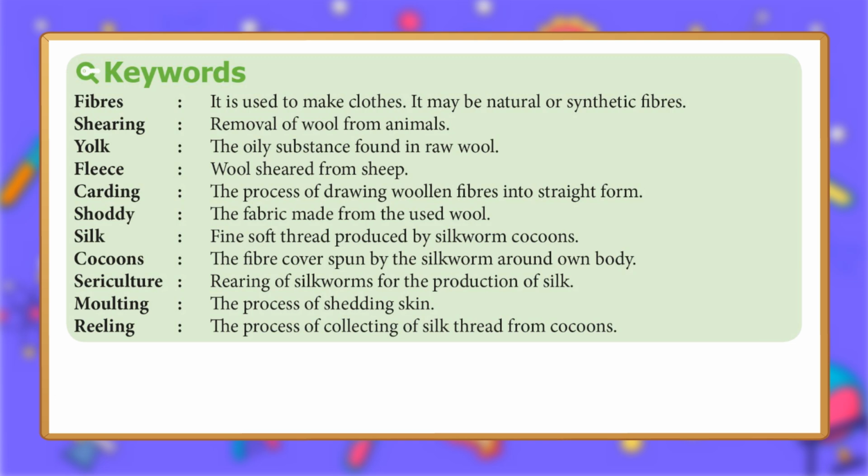Silk. Fine soft thread produced by silkworm cocoons. Cocoons. The fiber cover spun by the silkworm around its own body. Sericulture. Rearing of silkworms for the production of silk. Molting. The process of shedding skin. Reeling. The process of collecting silk thread from cocoons.